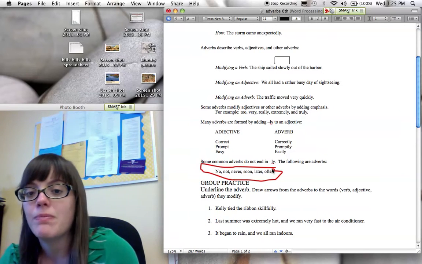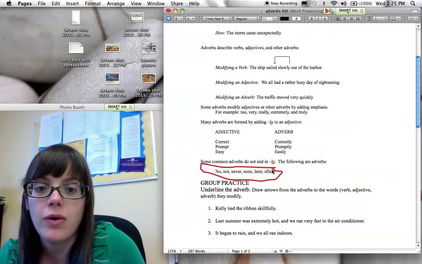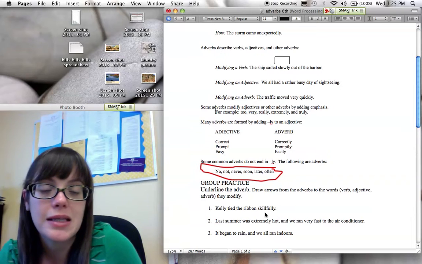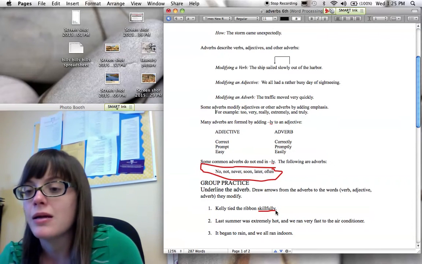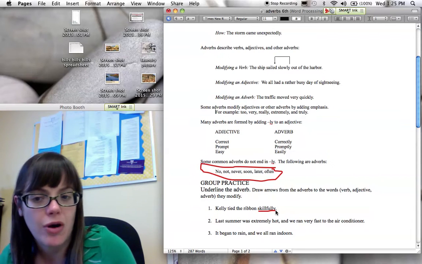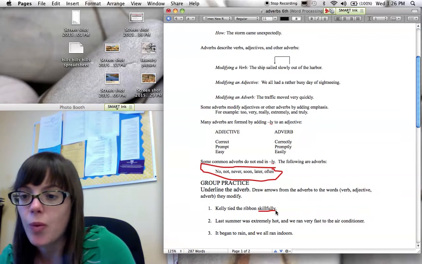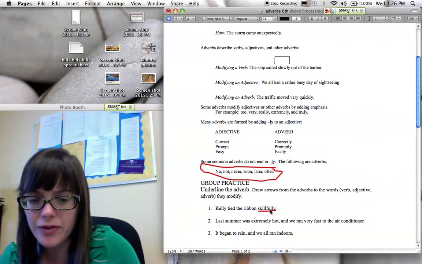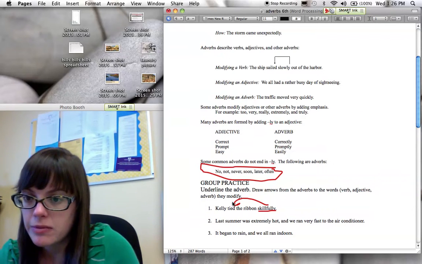All right, so let's see number one. Kelly tied the ribbon skillfully. All right, so I have an ly ending on skillfully, so that's a pretty good clue that it's going to be an adverb. So now I need to figure out what it's describing, what it's modifying. So I know that adverbs will tell me how, when, or where. So skillfully tells me how she tied the ribbon.